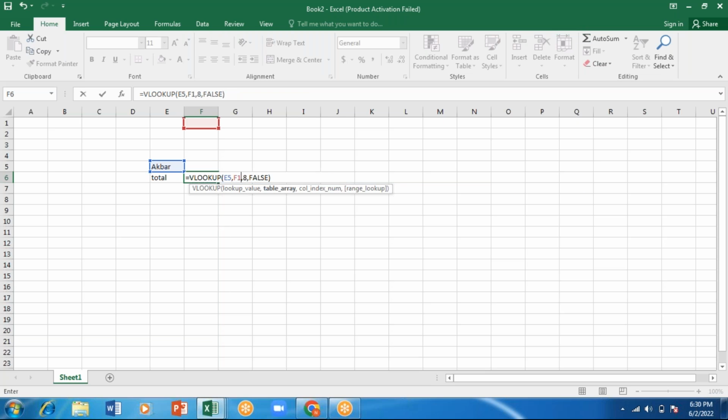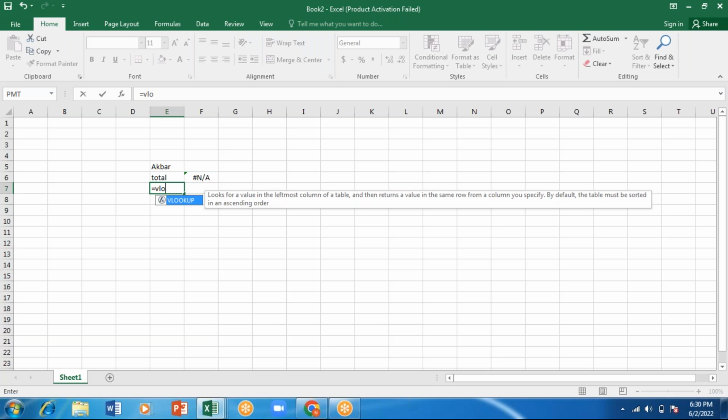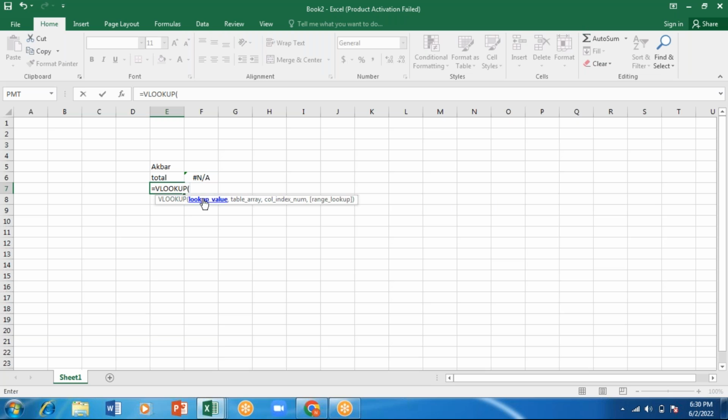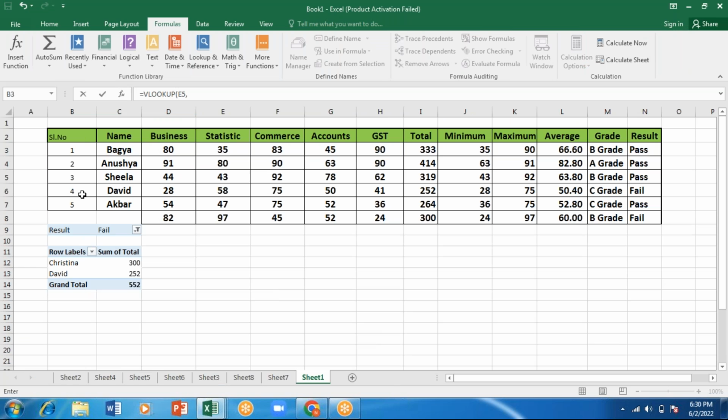Now what I will do here is, equals to VLOOKUP, open a bracket, lookup value is Akbar, comma, the table array is in this Book 1. Instead of the serial number column, I'll select from the names. From the selected range, this is column 1, column 2, 3, 4, 5, 6, 7. This is my 7th column. Previously it was the 8th column, now it is the 7th column. I need false for exact match. I'll press tab, close the bracket, enter.